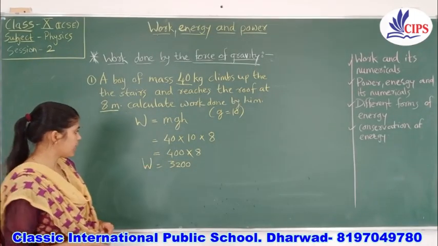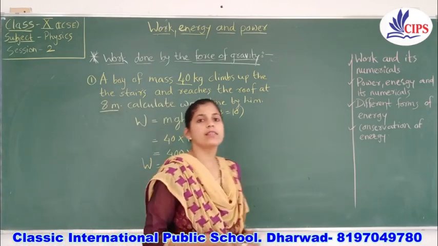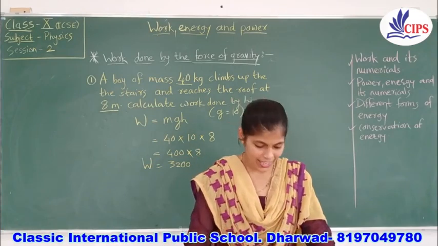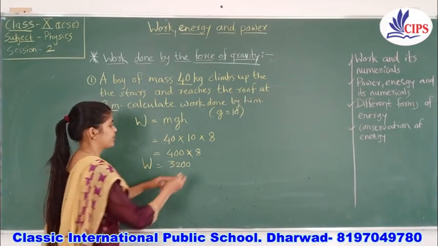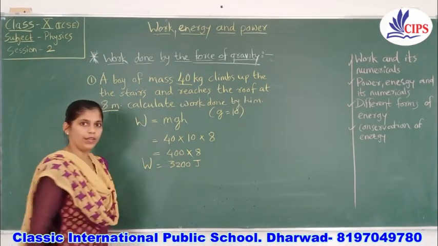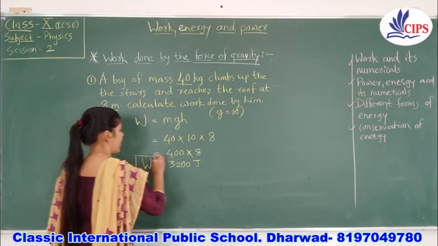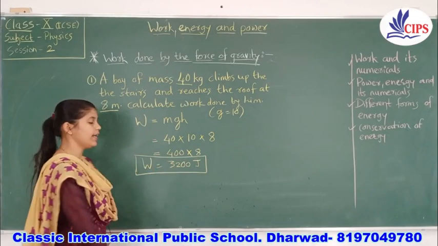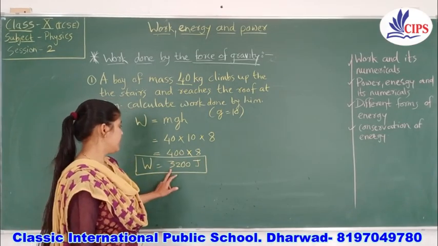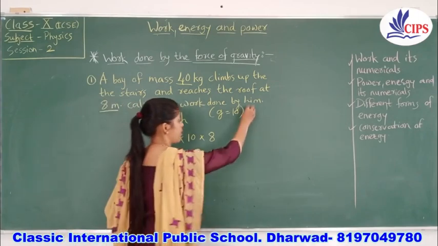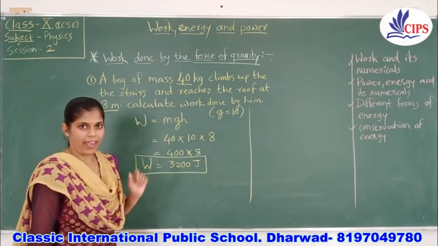Now you should not forget about giving the unit. What is the unit of the work done? Will you please tell me? Yes, it's joule. So the work done by that boy, you will get in joule. 3200 joule. This is one example about the boy we have discussed.